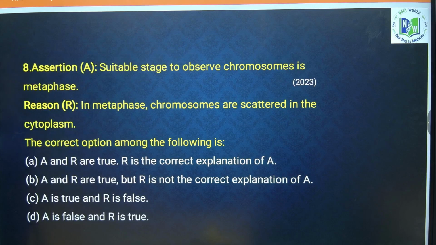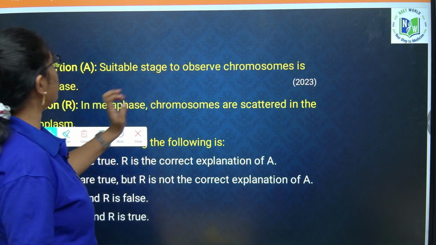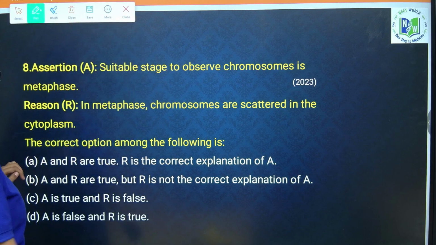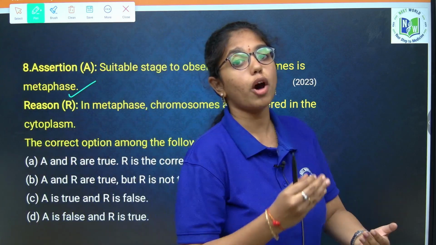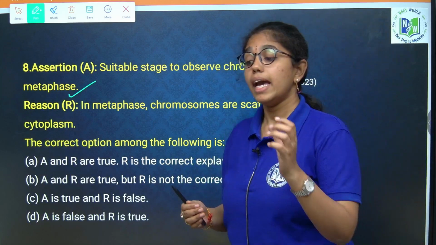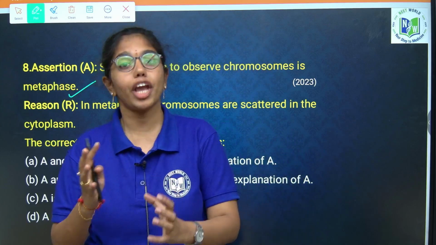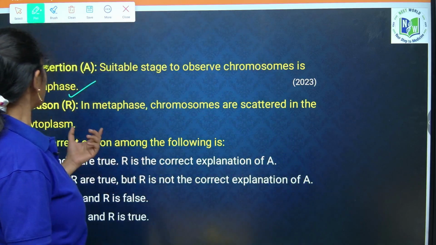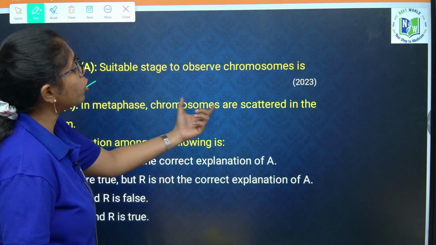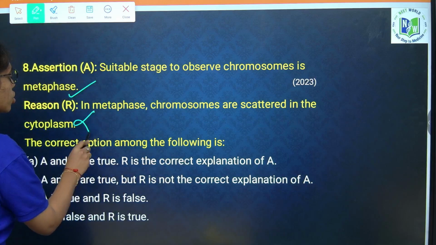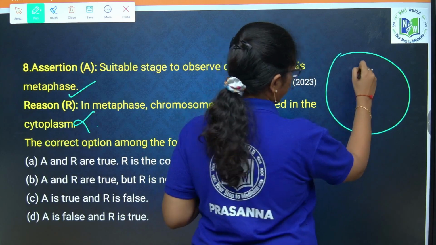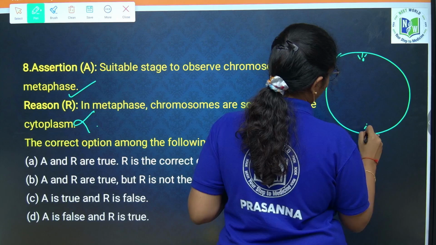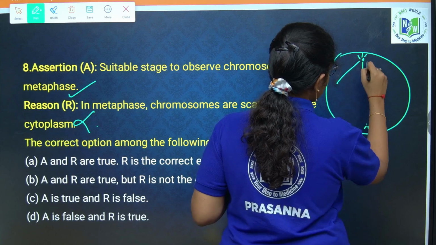Next question, that is assertion and reasoning. It says the suitable stage to observe chromosomes is metaphase. True, that is the metaphase stage where we can analyze the structure or morphology of the chromosome more clearly. In anaphase, though, we can analyze the different shapes of the chromosome. Now in the reason, it says in metaphase chromosomes are scattered in the cytoplasm, which is wrong. The chromosomes are aligned in an equatorial plate, wherein asters, which are at the 2 opposite poles, radiate the spindle fibers.